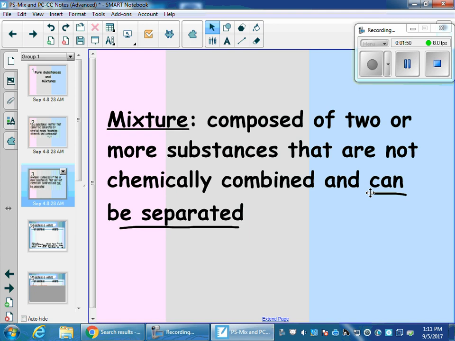Other things you might see together. If you look at sand and all the different types of rock within there, those are mixtures. You can separate them. They're not chemically combined.